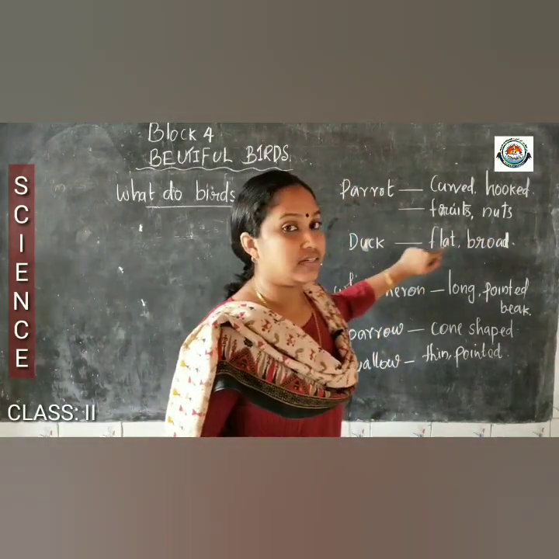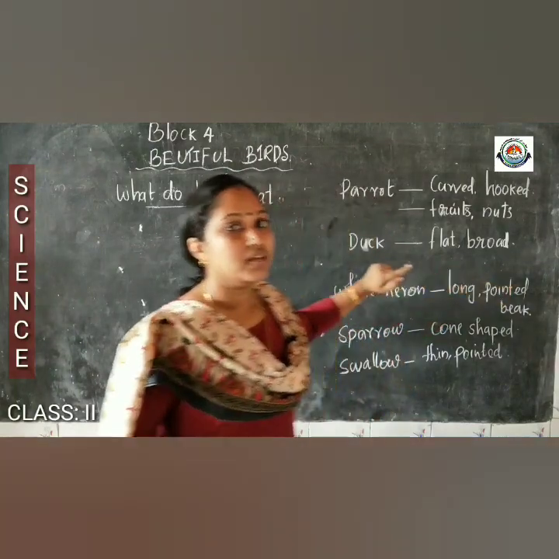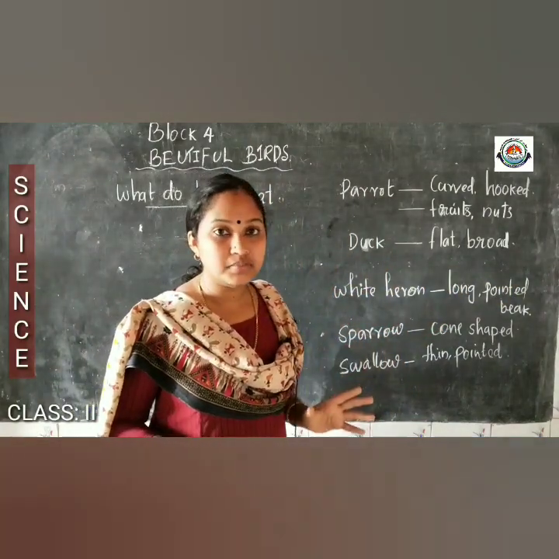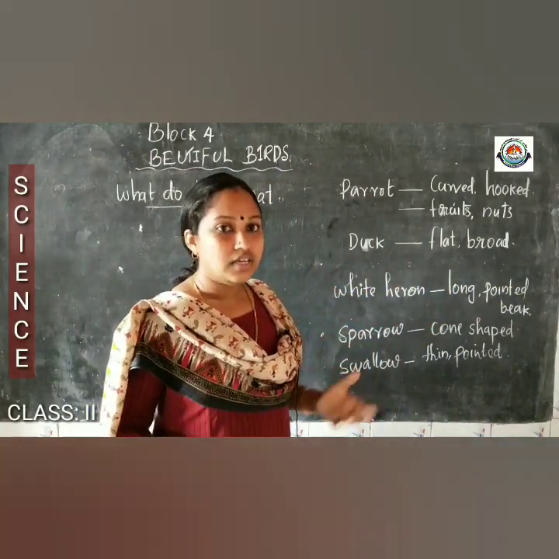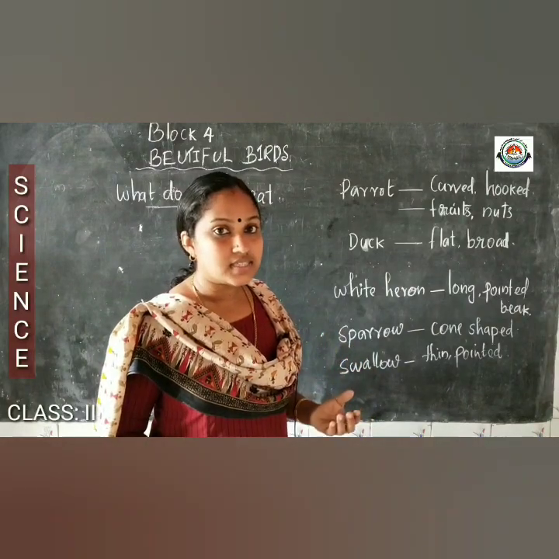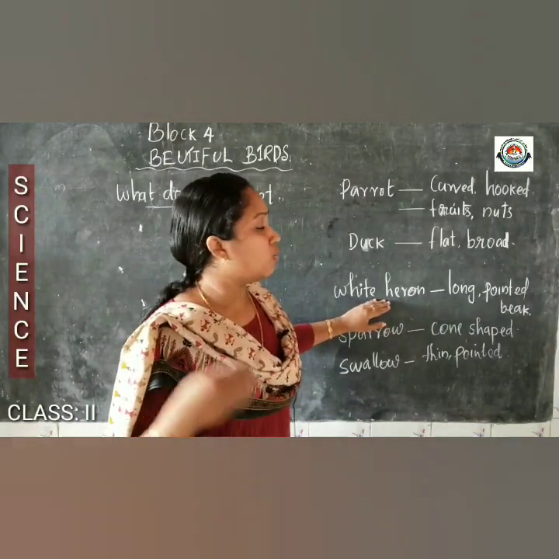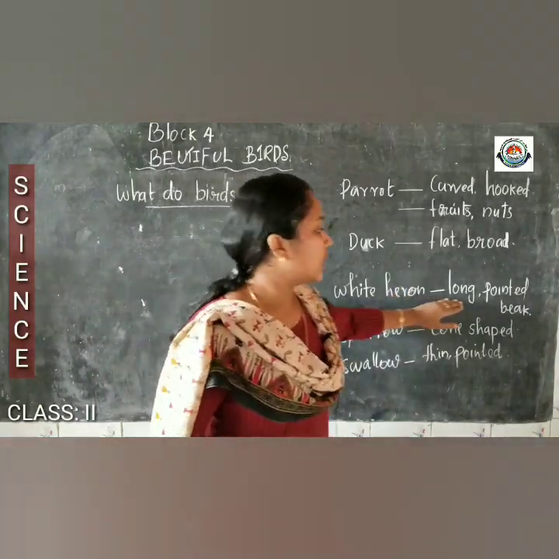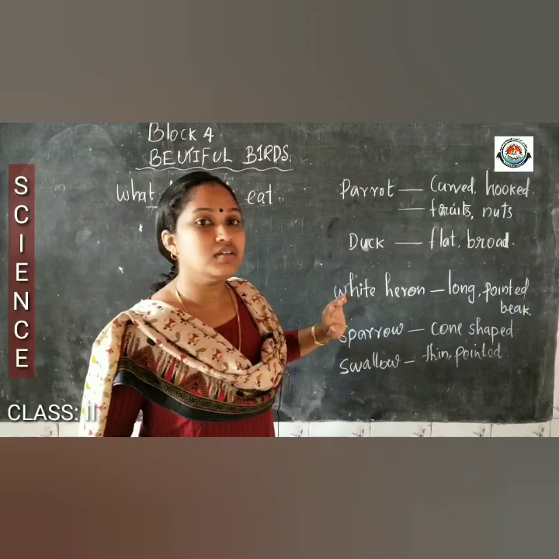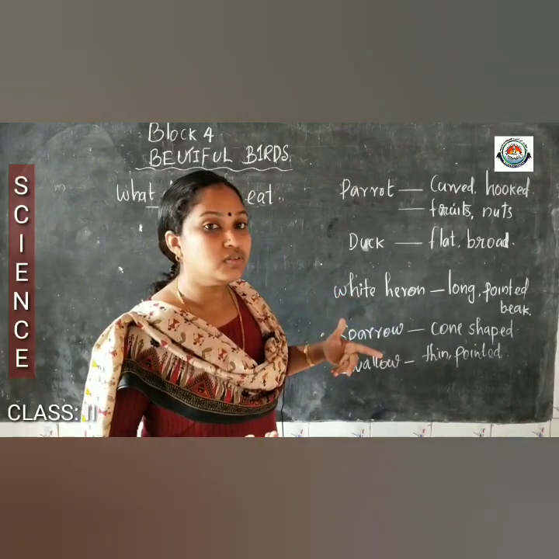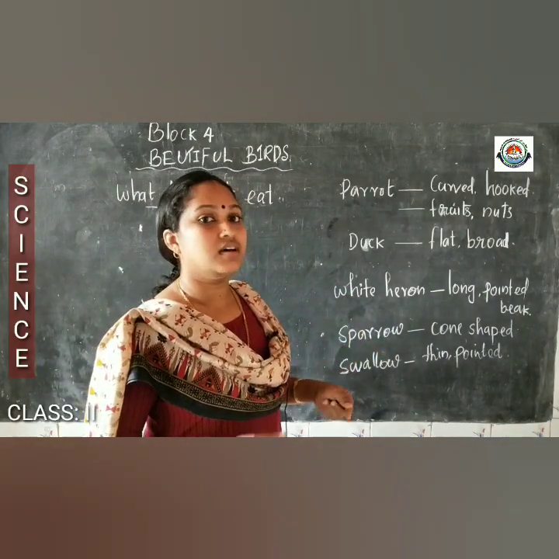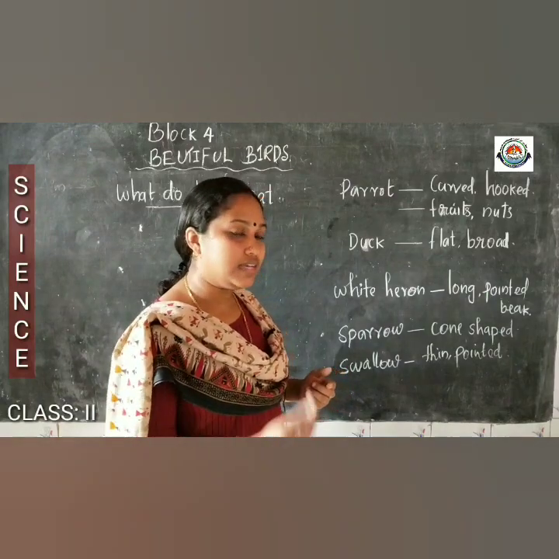Okay. Duck. Duck has a flat and broad beak which helps them to eat insects and small fishes in the water. Then white heron has a long and pointed beak which helps them to hunt fish from the water easily.